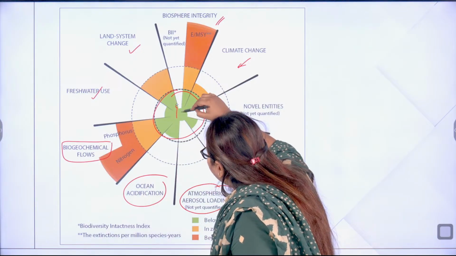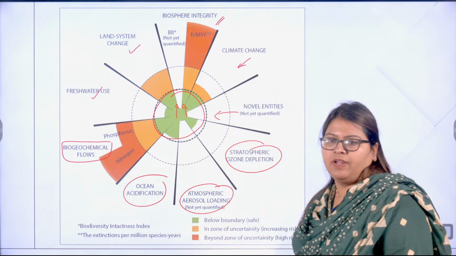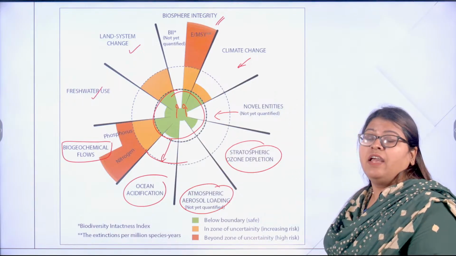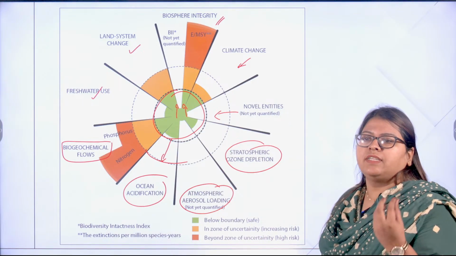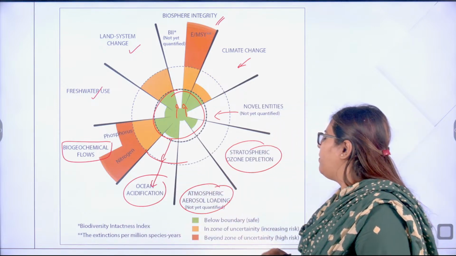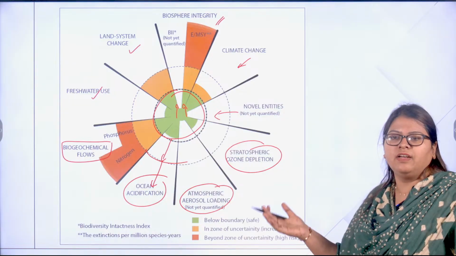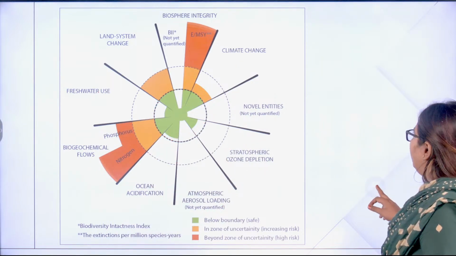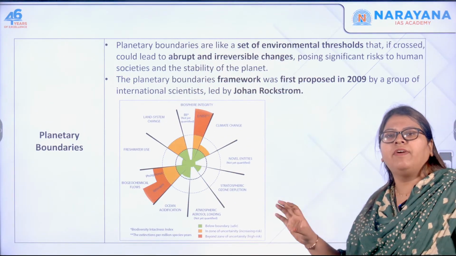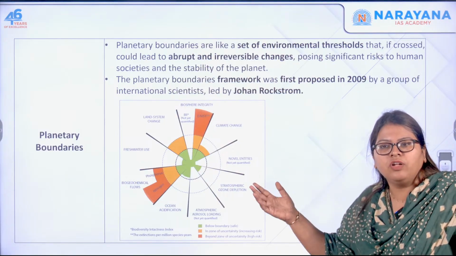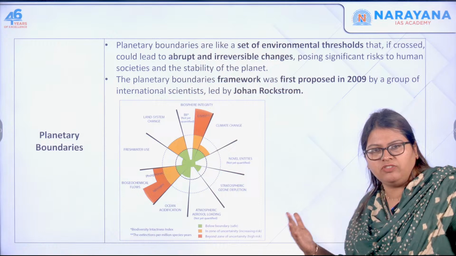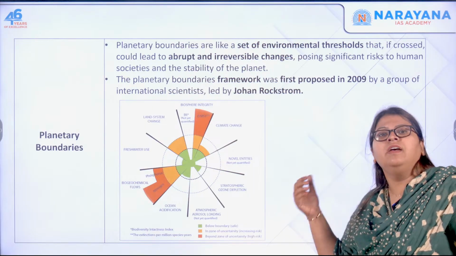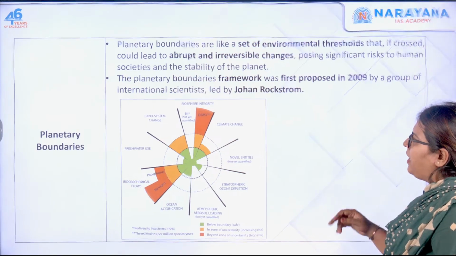As long as you are inside here, you are safe. If you breach that threshold and move to this extent, that means the uncertainty or the risk is increasing, and further beyond is the zone of uncertainty, a high risk zone. So this is what is called the planetary boundaries. Okay, so this is simple. It is a set of environmental thresholds, and if you cross it, that can lead to irreversible changes. You can't even reverse it, and that is going to cause a huge impact on the health of human beings as well as the sustainability of the planet. So this is the planetary boundary.